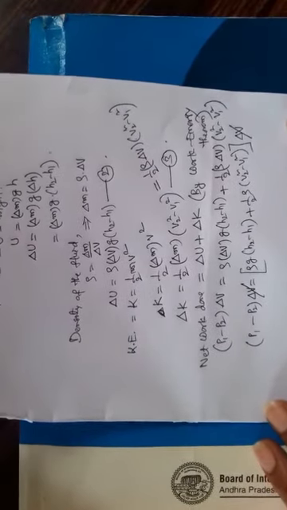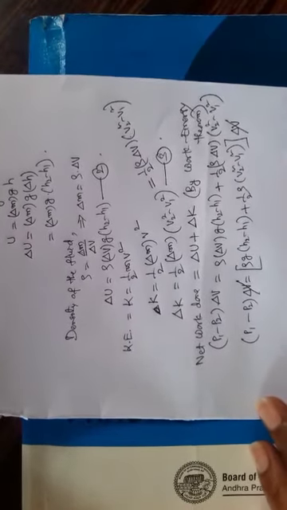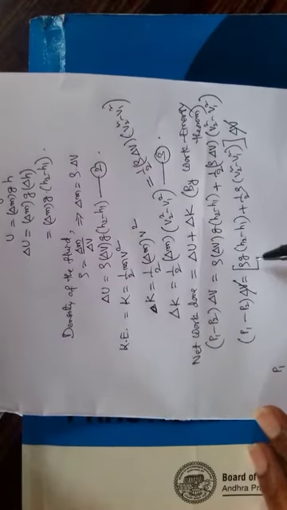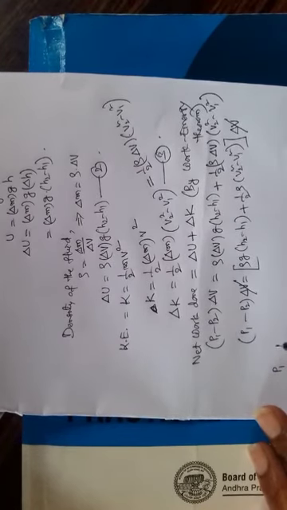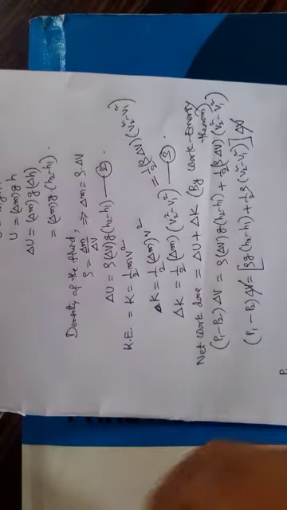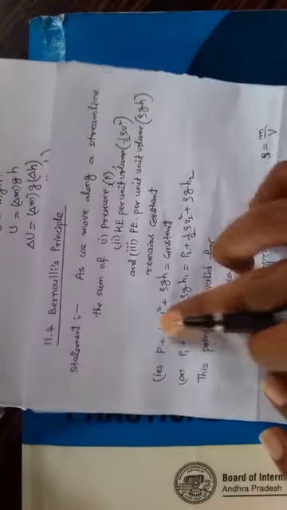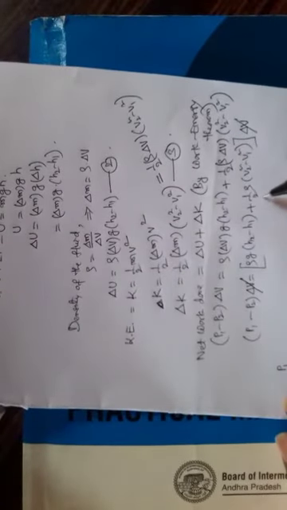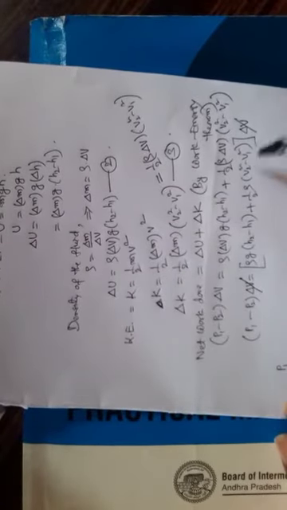Let us bring the suffix 1 terms to the left-hand side: rho g h1, here it is minus, and half rho V1 square, it is minus.